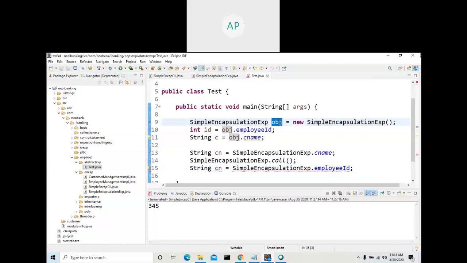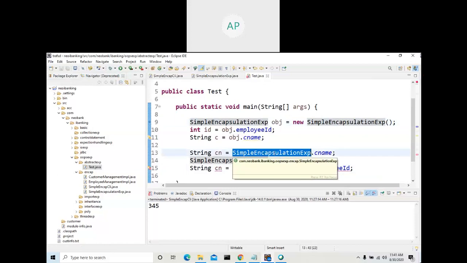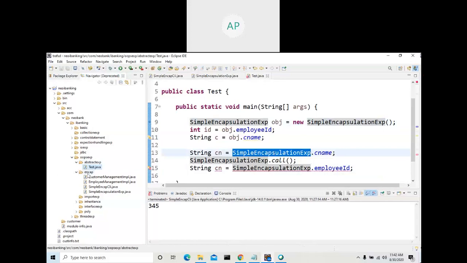So what is the takeaway here? A member can be accessed by using an object reference variable or by using the class name. A member variable declared as static can be accessed by the class name, but all other variables can be accessed only by using obj. Obj can access both static and non-static, whereas the class name can be used to access only static members, which can be a static variable or a static method.